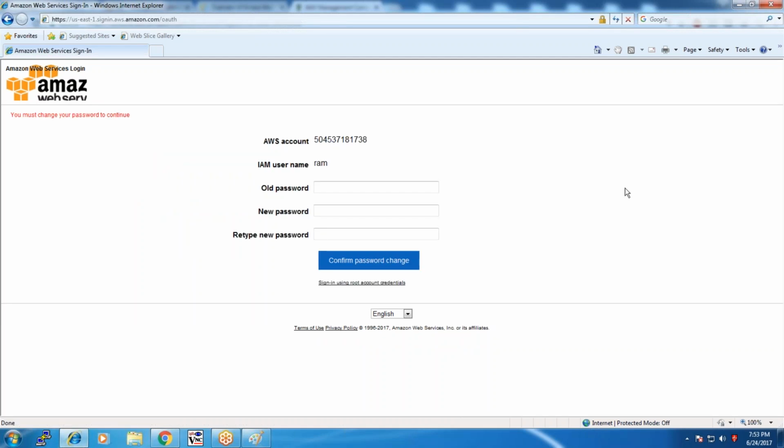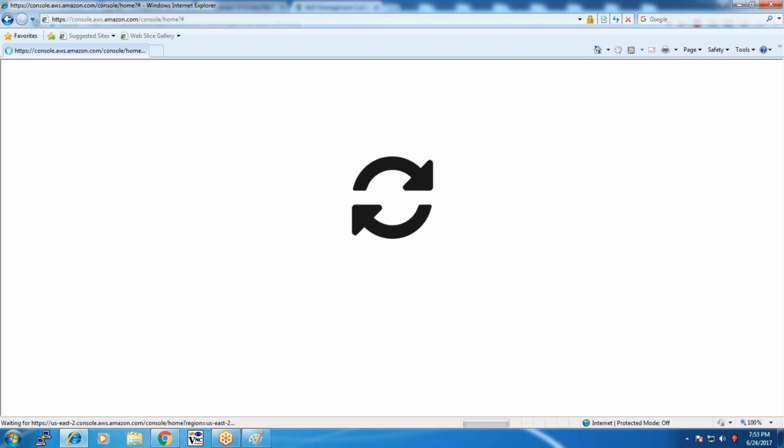Since the user is given the privilege to change the password, my old password is SriRanga, and I am assigning a new password. Confirm password change. Now the user Ram will be permitted to log in to the Amazon account, and he can make use of the credentials associated with the user.